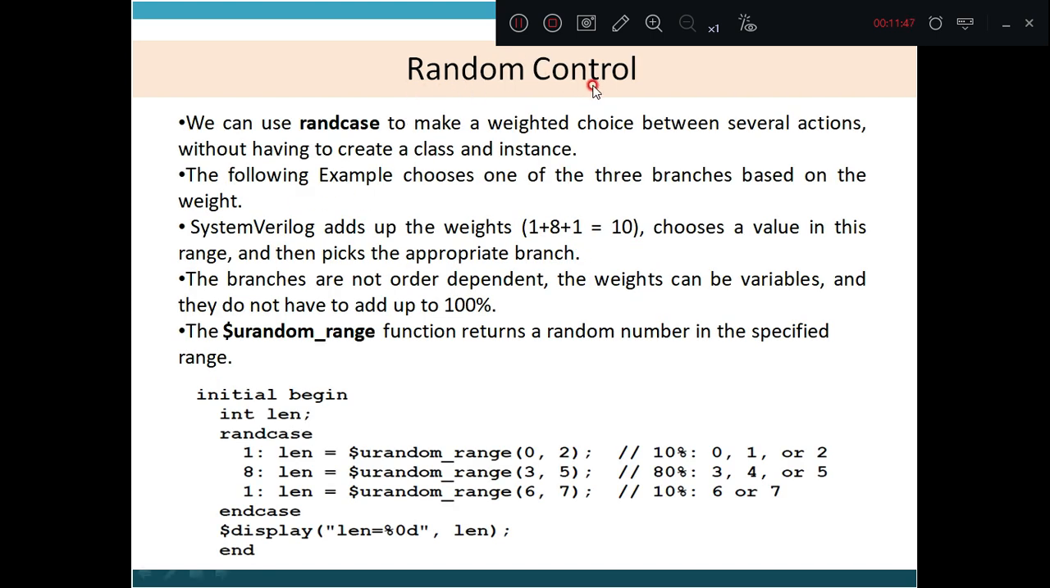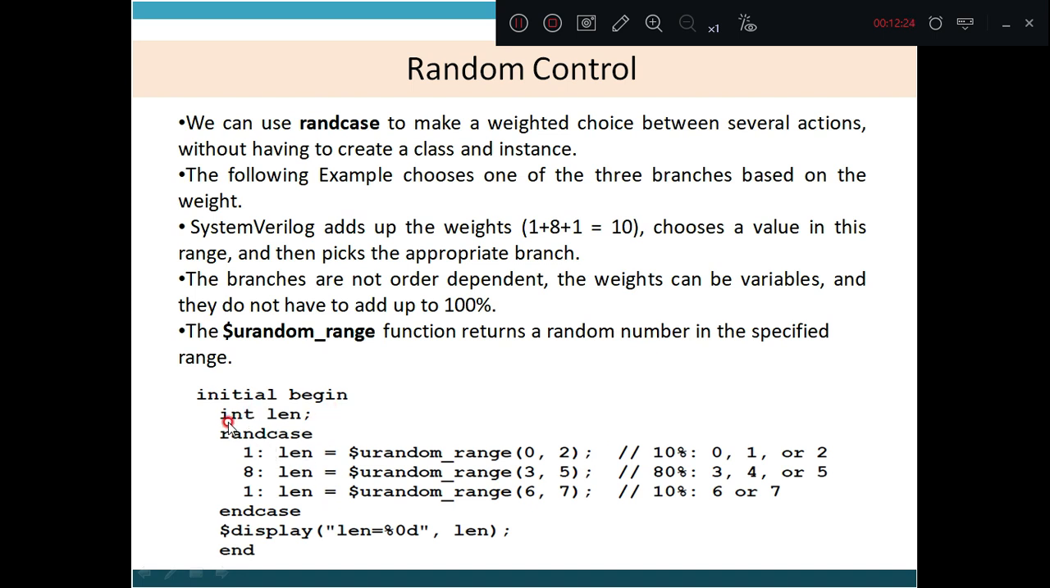Next, what is random control? See here, we can use randcase to make a weighted choice between several actions without having to create a class and an instance. This particular example chooses one of the 3 branches based on the weight. See here, randcase, and there are 3 branches. What does this do? It chooses one of the 3 branches based on the weight. SystemVerilog adds up the weights, that is 1 plus 8 plus 1.